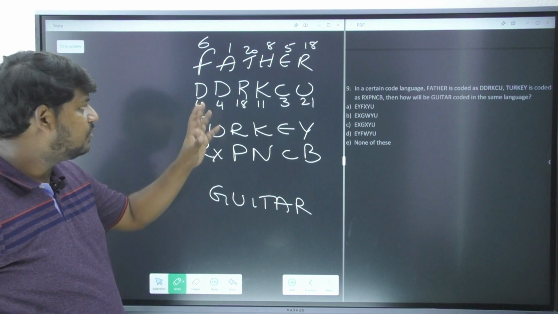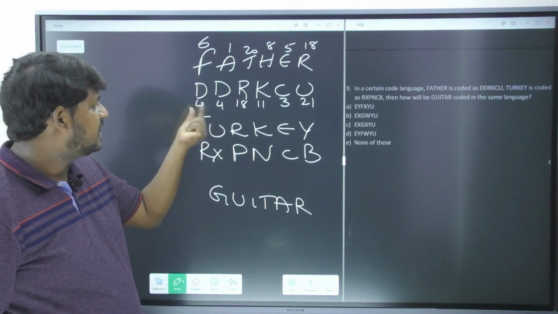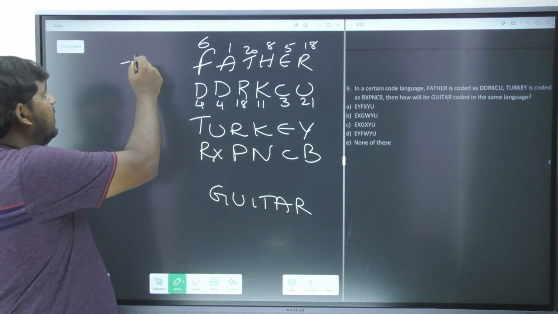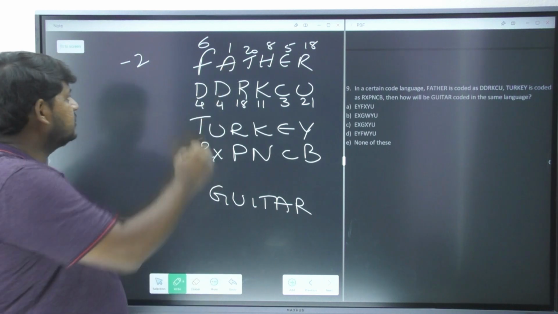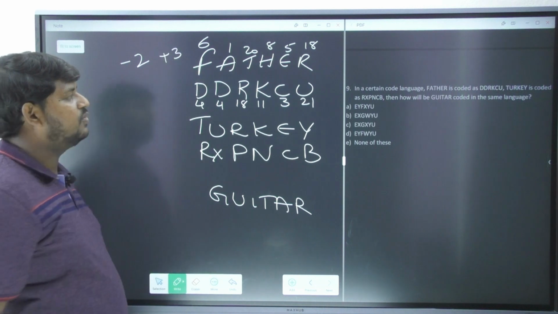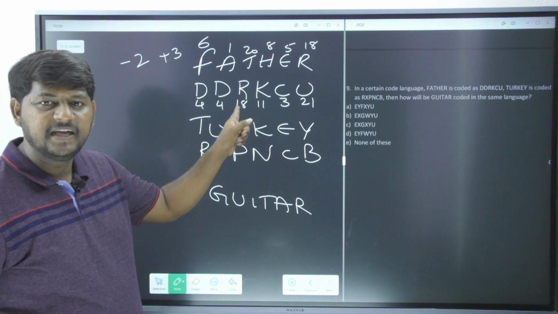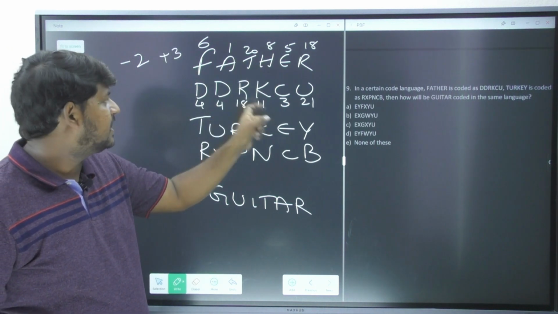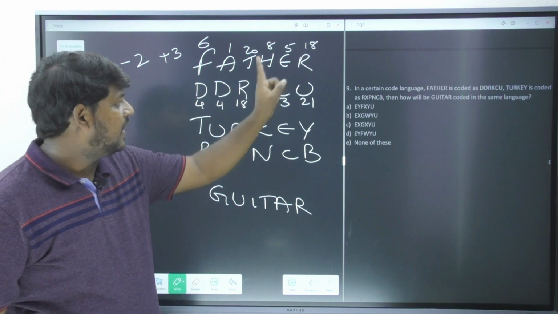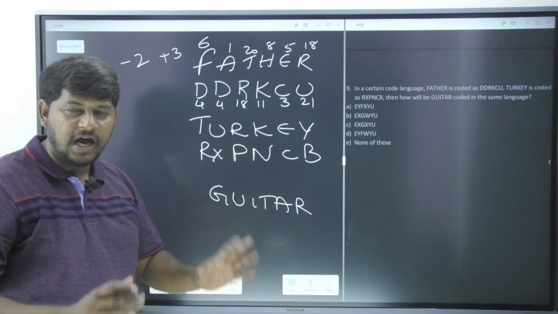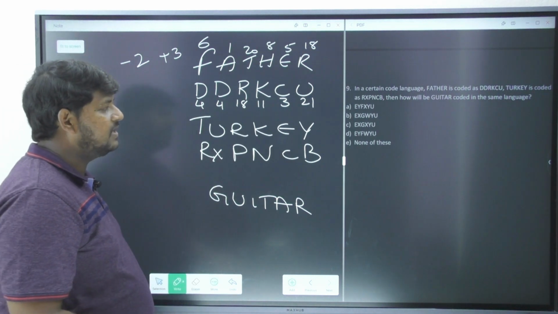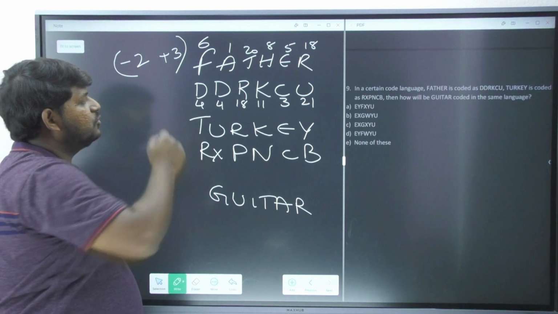Now if you closely look over here, 6 is becoming 4, so it is definitely minus 2, and 1 is becoming 4, so it is plus 3. So let's move forward. 20 became 18, so minus 2. 8 became 11, plus 3. 5 became 3, again minus 2. 18 became 21, again plus 3. So the format is very clear over here. It is minus 2 plus 3.